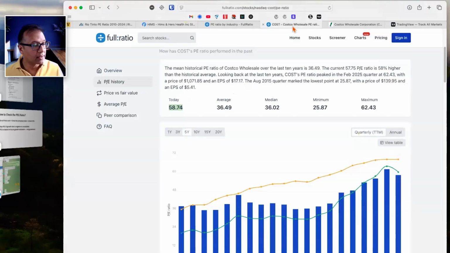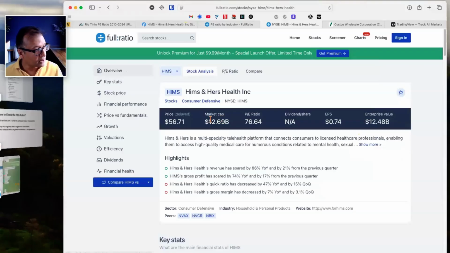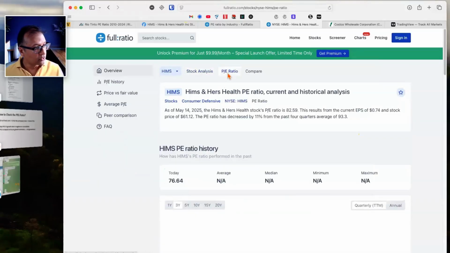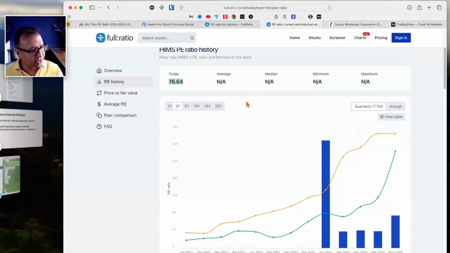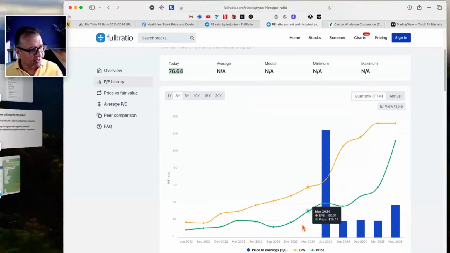Now, let's look at the past performance of the PE of HIMSS. So I will type HIMSS in fullratio.com. There is the PE ratio. Interesting. Today the PE is 76.64 based on this site, close to the other one as well. But notice that the PE ratio doesn't exist for anything before June.